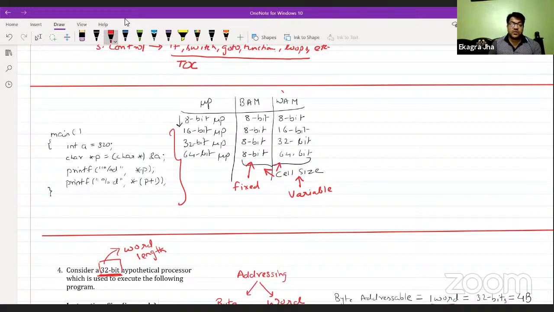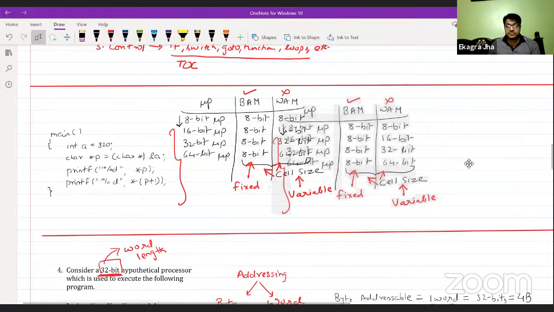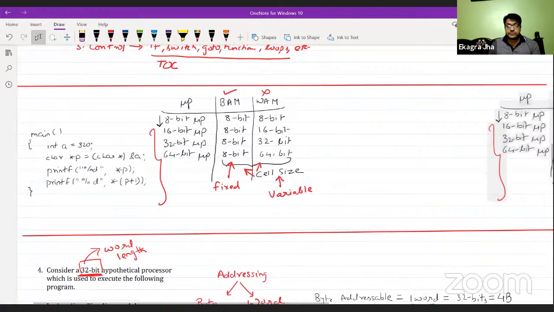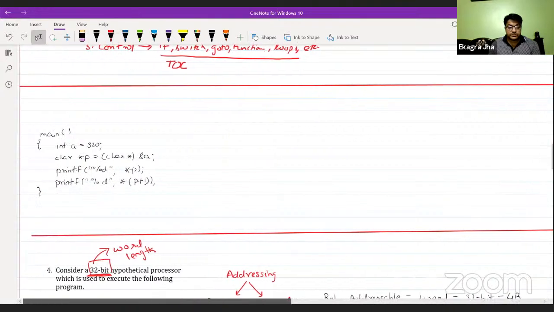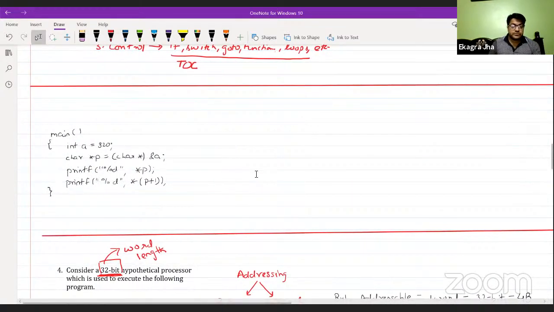So if we ignore word addressable memory, let's come to byte addressable memory. This is going to be used in this particular pointer question. Now let me move this to a different place so that we can have vacant space over here. Fine. So if we take this as byte addressable memory,